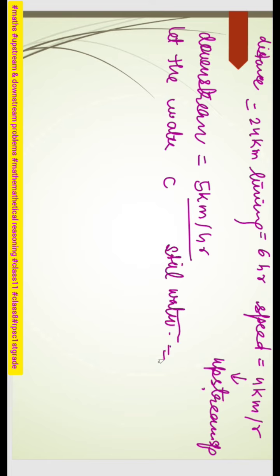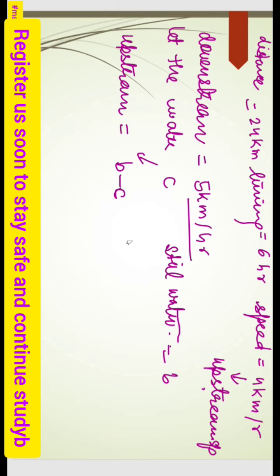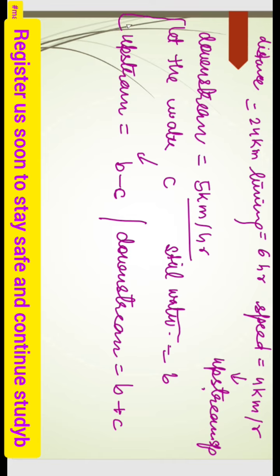We have to suppose these two conditions, beta. These are the two speeds, and I am calculating everything in kilometer per hour only. Now tell me, in these kinds of conditions, my upstream will be what? Minus, so it will always be still water minus current water. And downstream will always be plus. This is the core concept and idea.